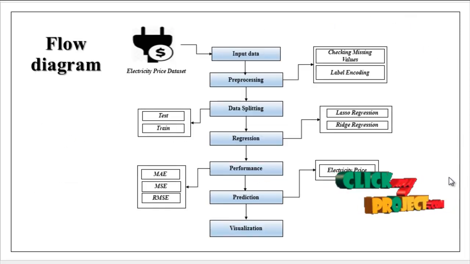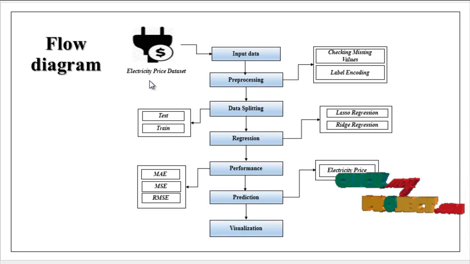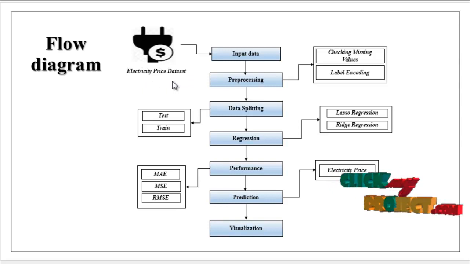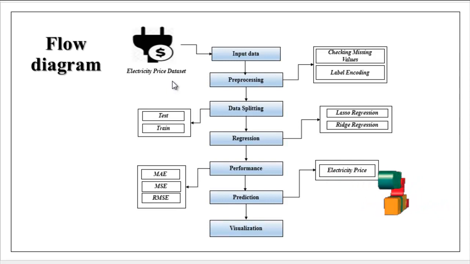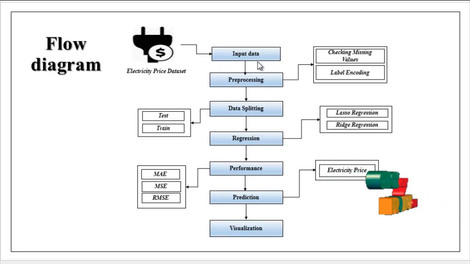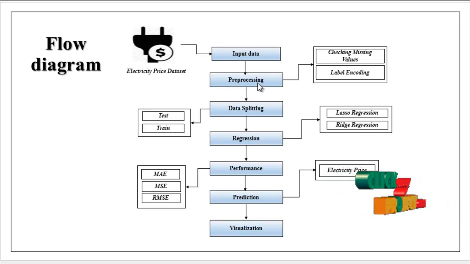This is the flow of our project. First, we take the electricity price data set as input. The data set was collected from dataset repositories like Kaggle, GitHub, and the UCI repository. Then we read our selected data by using the pandas package. The selected data are carried to the pre-processing step.